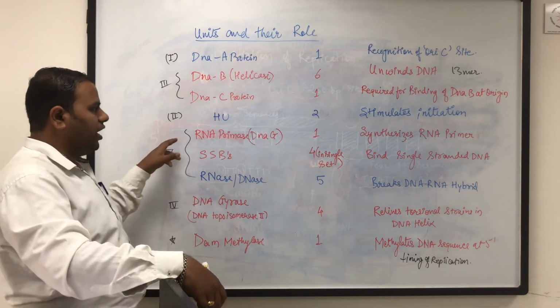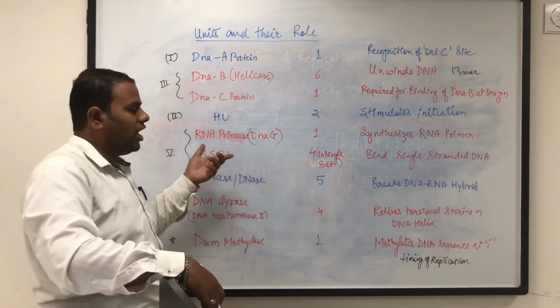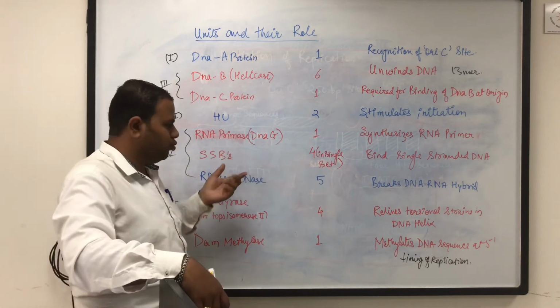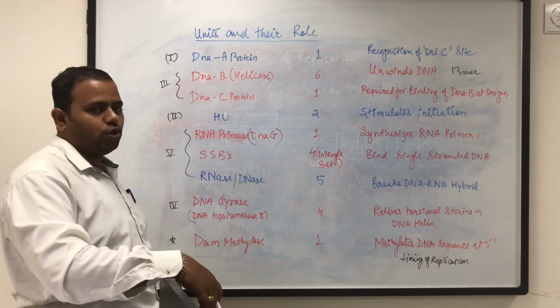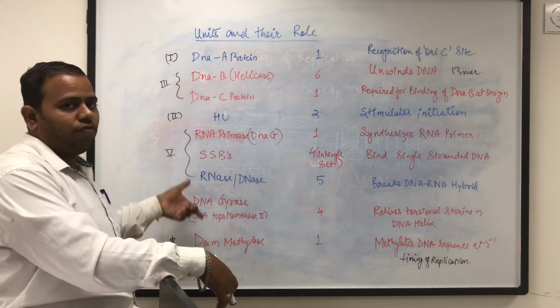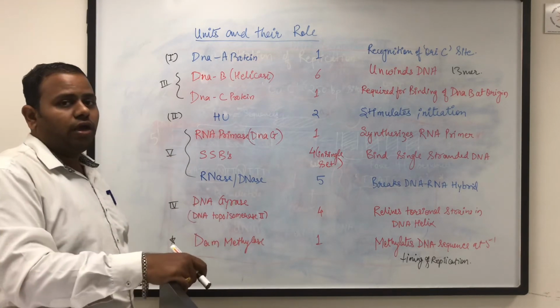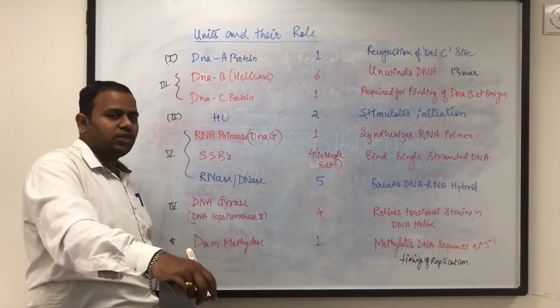And after that, RNA primase, that is DnaG protein, and single stranded binding proteins. Since the helix is opened, these have to bind at this position, and then Dam methylase, all these subunits bind at that position, and the replication starts by the addition of all these different roles. Okay, now we are going to see the initiation fork and how the addition takes place at the initiation fork.